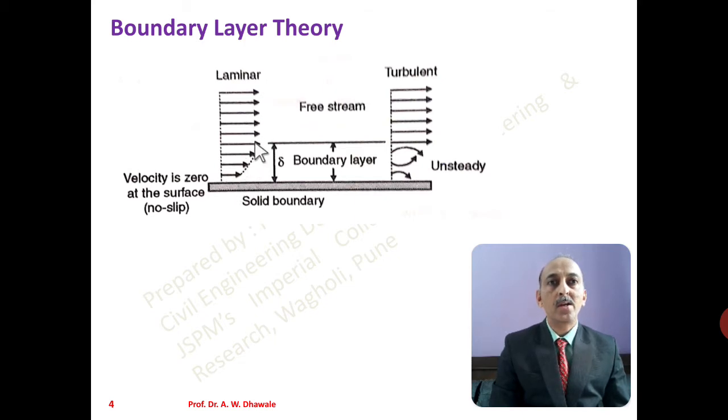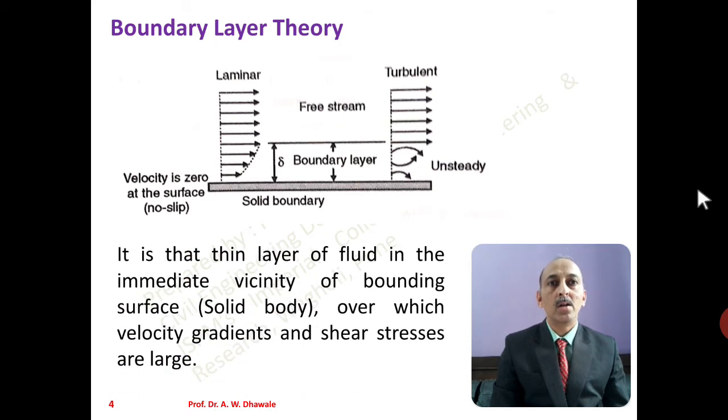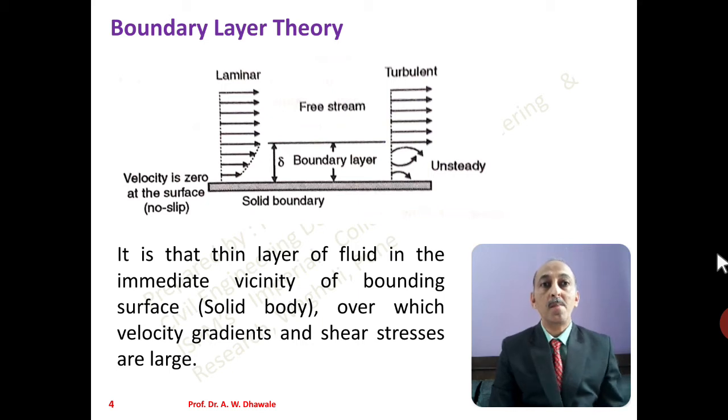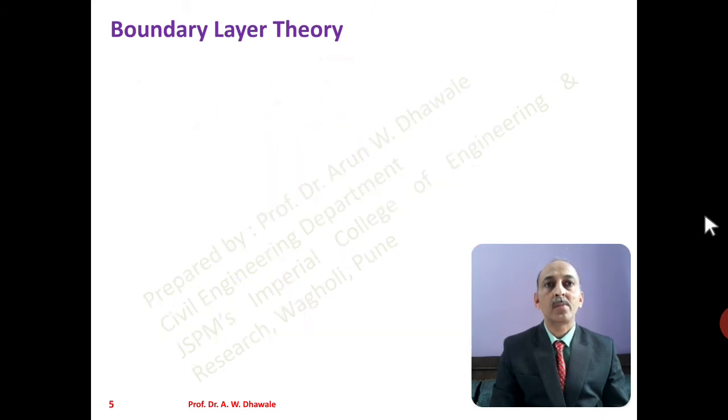And when it becomes 0.99 of the free stream velocity, this thickness is called the boundary layer thickness or boundary layer. It is that thin layer of the fluid in the immediate vicinity of the bounding surface or a solid body, over which velocity gradient and shear stresses are large.